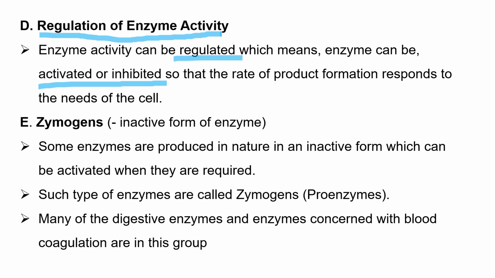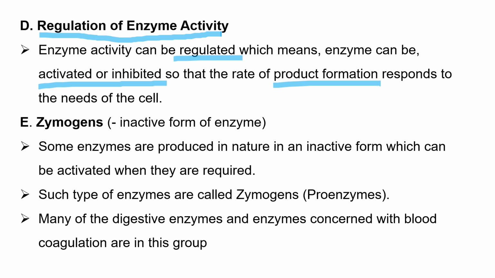Enzymes are not always active, but based on the requirement of product formation, they can be activated or inhibited. Whenever the product is needed, the enzyme will be activated, and whenever product formation is no longer needed, the enzyme can be inhibited. Therefore, they are regulated based on the requirement of product formation.